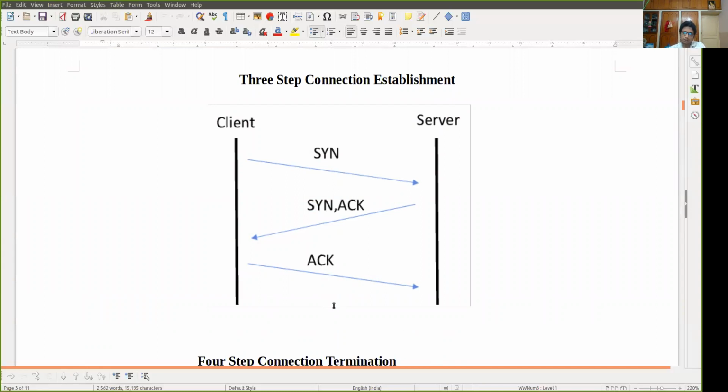Now if the client wants to send some data, before starting the data, the client has to send a SYN bit, a synchronization bit, to the server. Getting that, the server will send another SYN bit along with the acknowledgement of the SYN bit sent by the client machine. Then after getting the SYN bit from the server, the client will send an acknowledgement to the server. In that way, this is a three-way handshaking mechanism, and the connection is established between the client and server. Now the data transmission will begin.